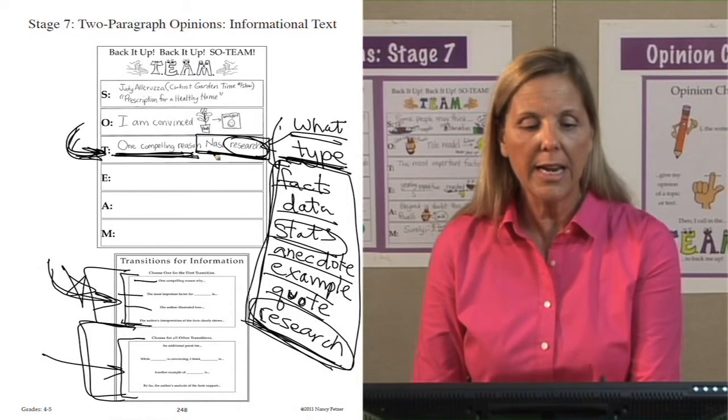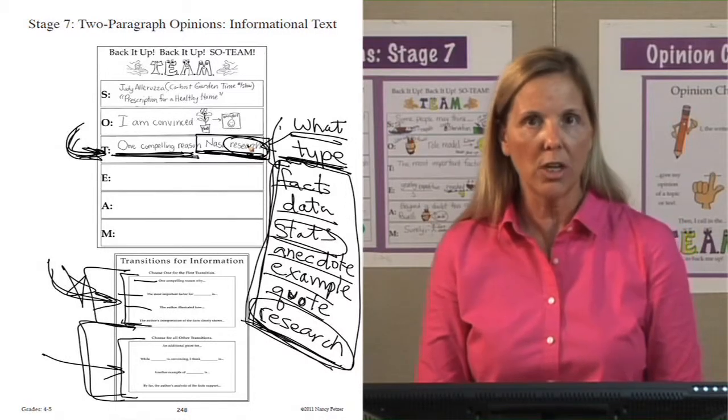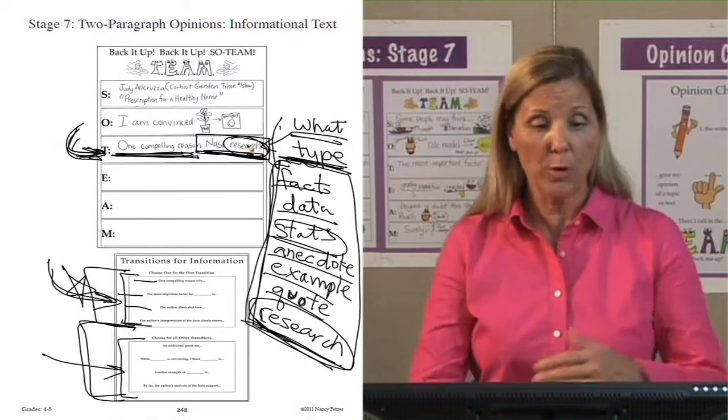So I wrote down my phrase and I wrote down just a couple of keywords to say the type of evidence that I'm going to use, and I'm using research. Let's go back and read our paper so far.